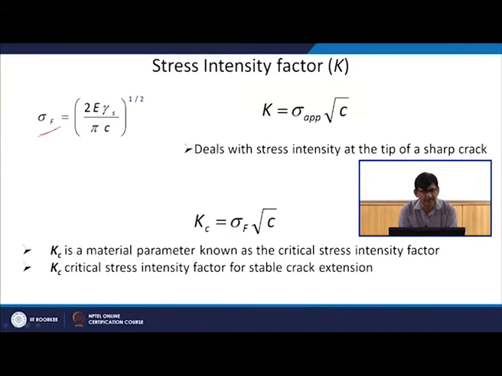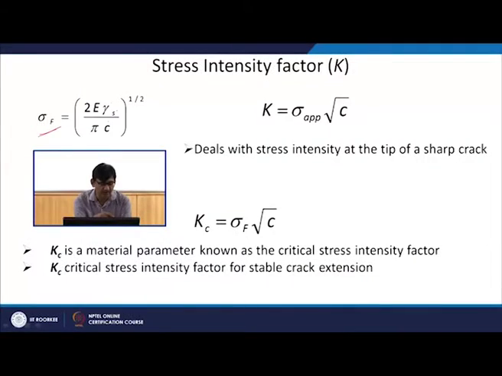From Griffith theory. And then we also said that in ductile material, because there will be some plastic deformation ahead of the crack, the stress will be more. That means you will need more stress to propagate the crack. So it is always better to design your structure considering it as a brittle material, so that you are always giving a conservative estimate. You will always be within the safe limit.